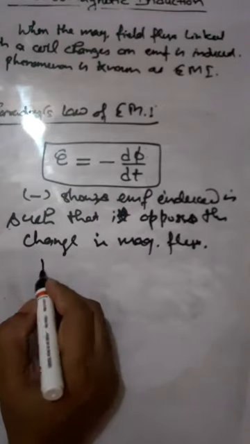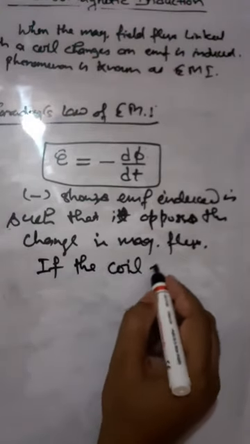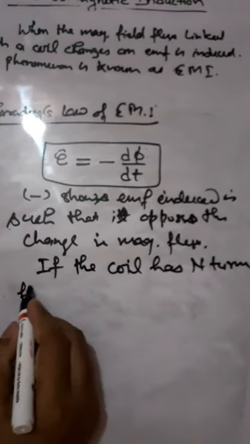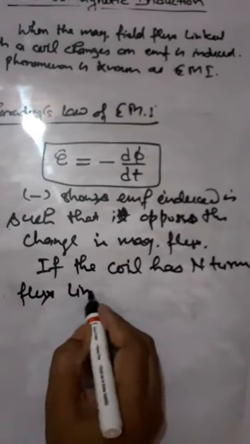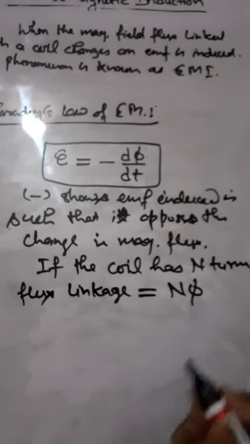Now if the coil has n turns, then the flux linkage through the whole coil is equal to n into phi.